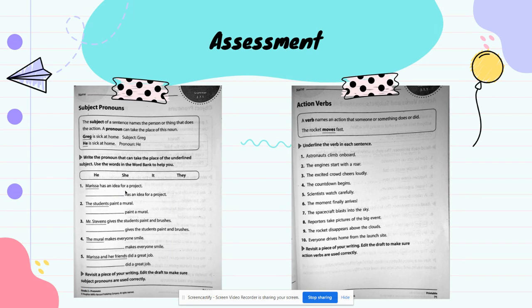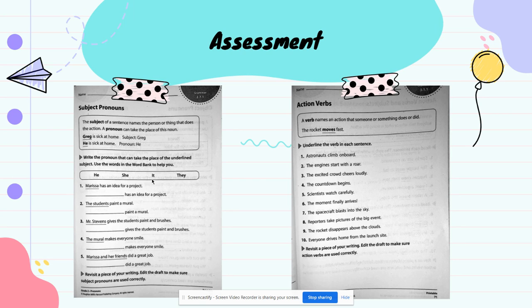Marissa has an idea for a project. So if I don't want to use the name Marissa, what kind of pronoun can I use? Well, it's not going to be he because Marissa is a girl, right? She. She has an idea for a project. Yeah, this works. Marissa is a girl. She is referring to a girl and it's referring only to one person, right? Marissa is only one person. So I would use she. She has an idea for a project, and then I would write that pronoun here in the blank space.